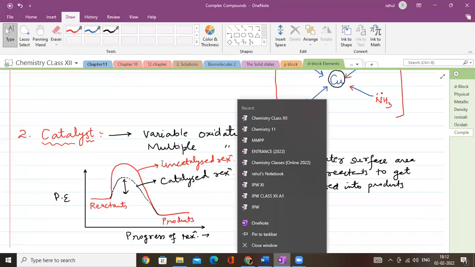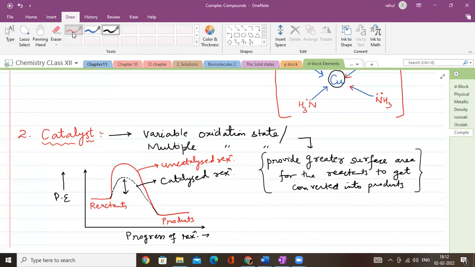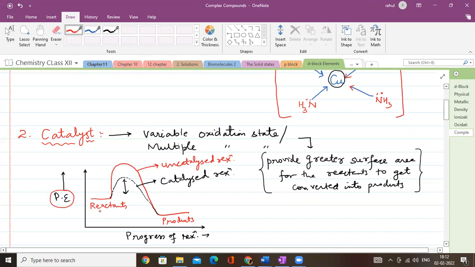I repeat, transition elements, due to the presence of variable or multiple oxidation states, provide a greater surface area for the reactants to get adsorbed onto the surface of the d block element, thereby increasing the number of collisions to convert the reactant into the product. If you remember, beta, in surface chemistry we have already done a graph plotted between potential energy and the progress of the reaction. ये reactants हैं, ये products हैं.